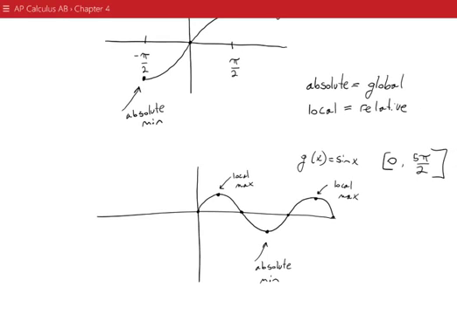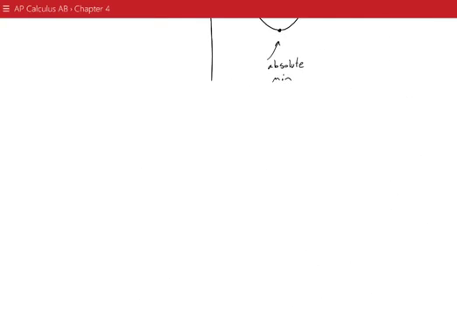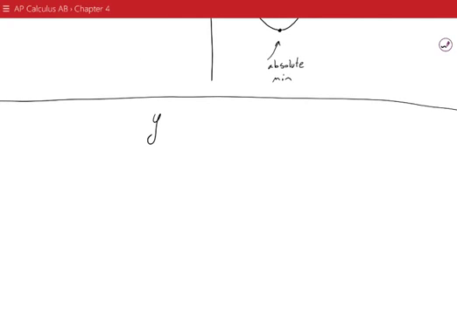So let's look at the function y equals x squared, and let's define the domain in different ways.